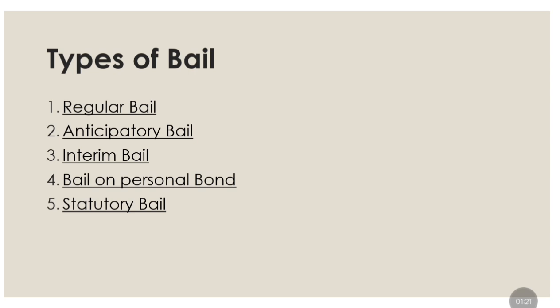Anticipatory bail. This is a pre-arrest direction granted by the Sessions Court or High Court to a person who apprehends being arrested for a non-bailable offence. It protects the person from being taken into custody at the time of their arrest, subject to the conditions imposed by the court.